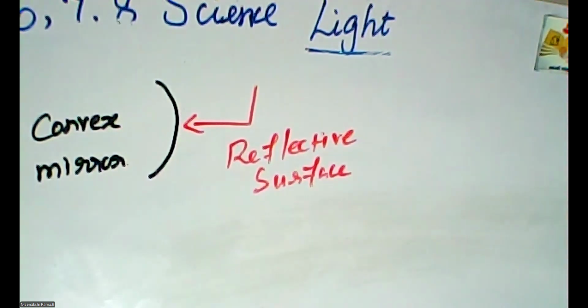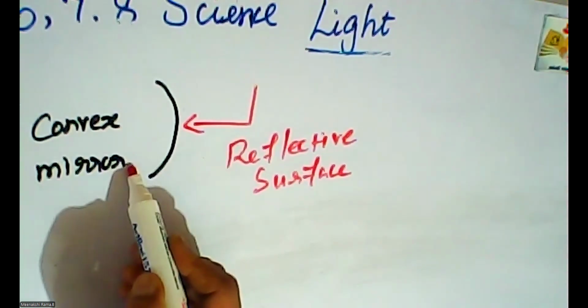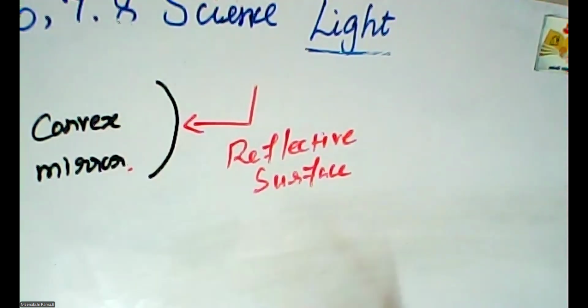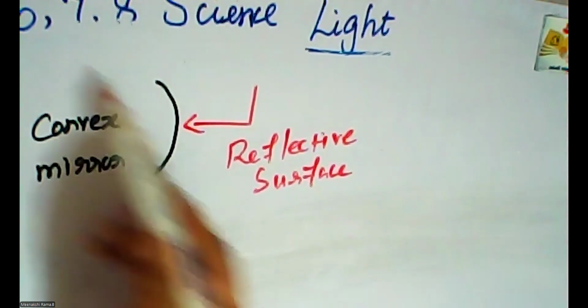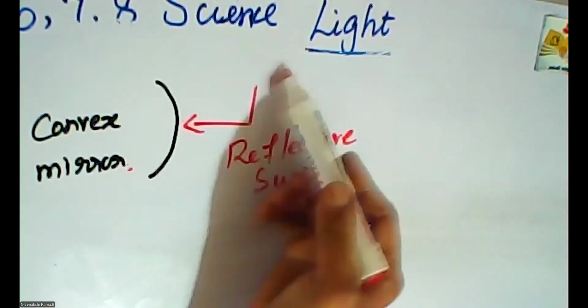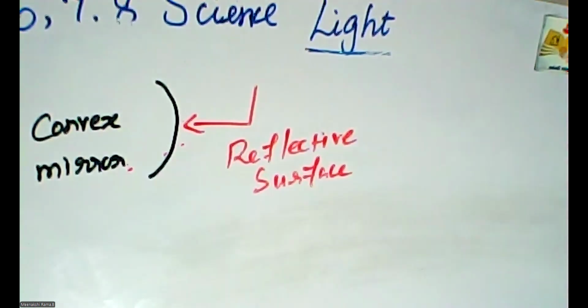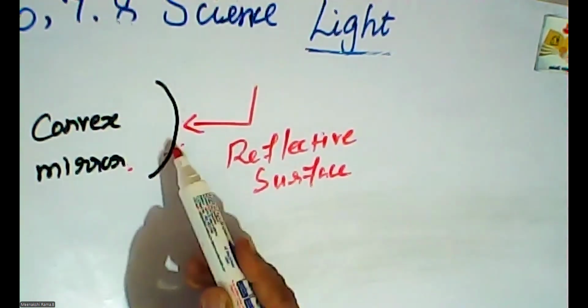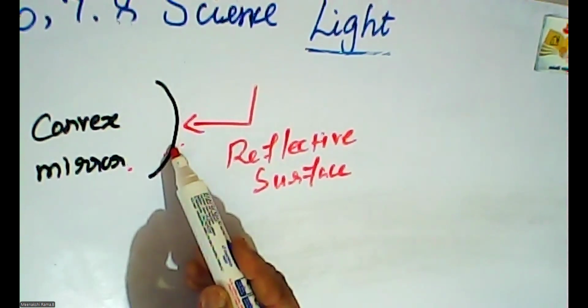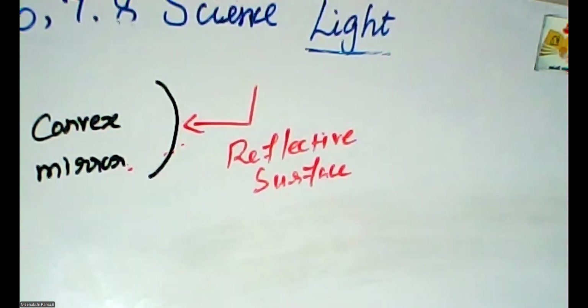How is it reflected? The reflection of the light occurs at the convex portion, so it is called a convex mirror. When the light passes in this area, the light is definitely reflected in this area. So this is called the reflective portion.